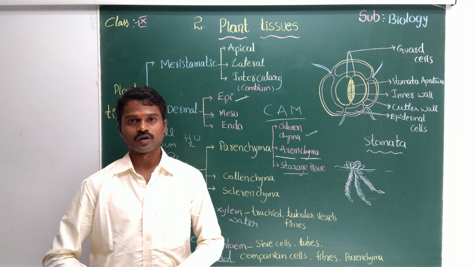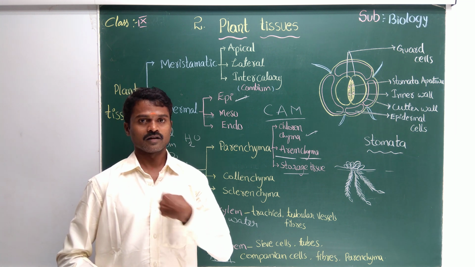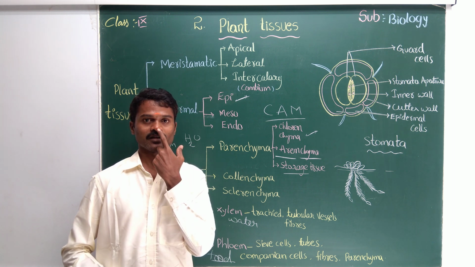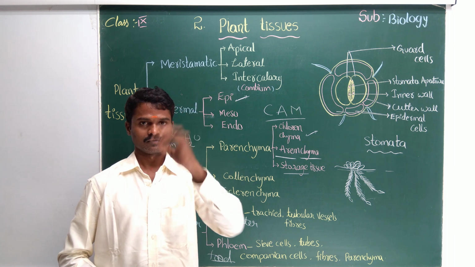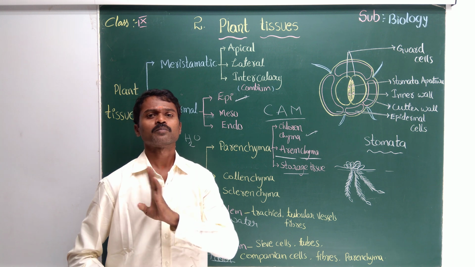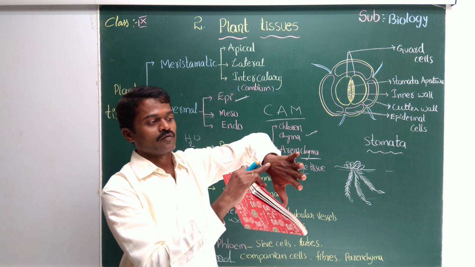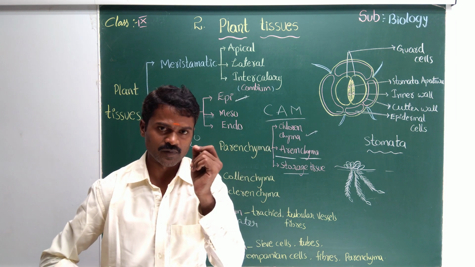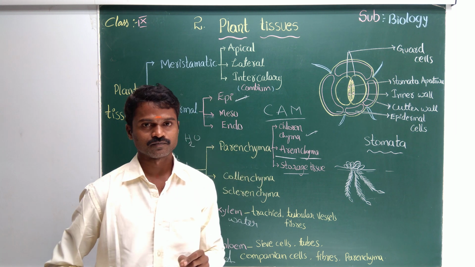There is one more word for the stomata: respiratory organs. The respiratory organs of humans are the lungs, don't say nose. The nose helps the air pass into the lungs, like an opening pipe. Stomata are the respiratory organs of the plant. Just imagine this is a leaf. On your skin you can see some pores, sweat pores. On a plant leaf also, when you observe, you can see small dots.